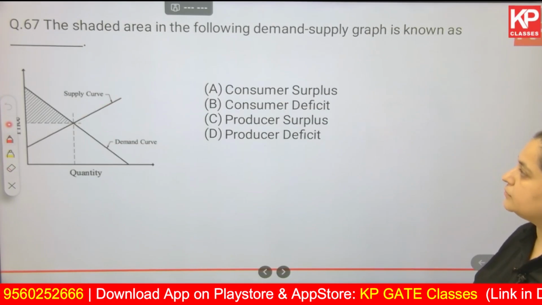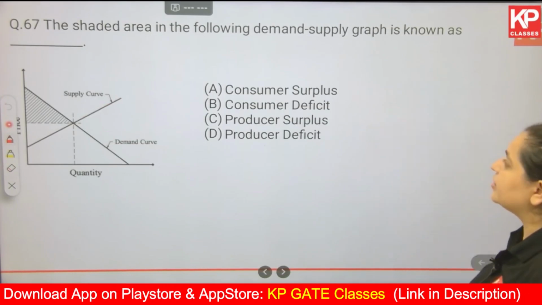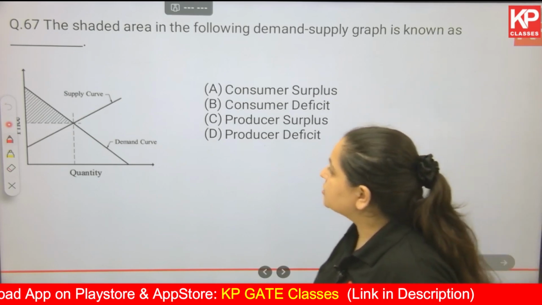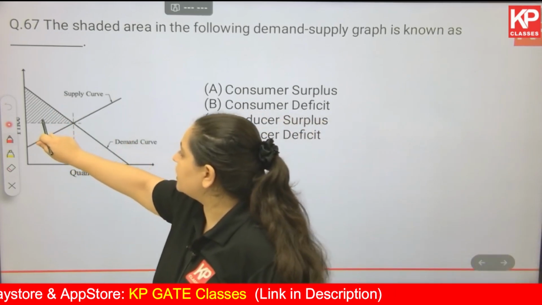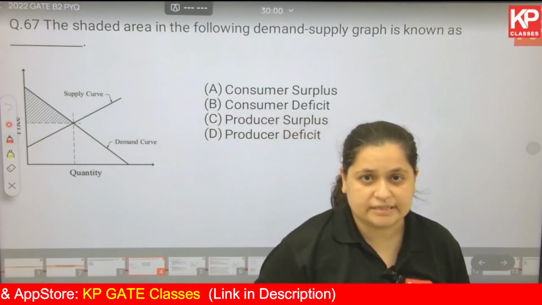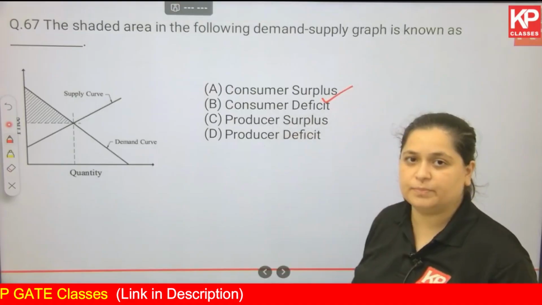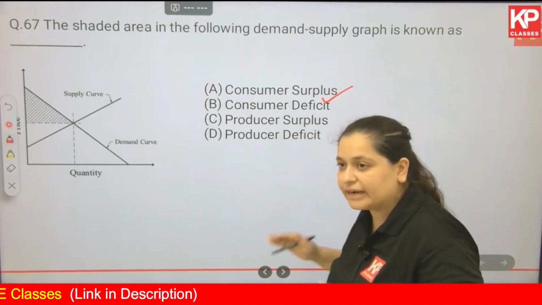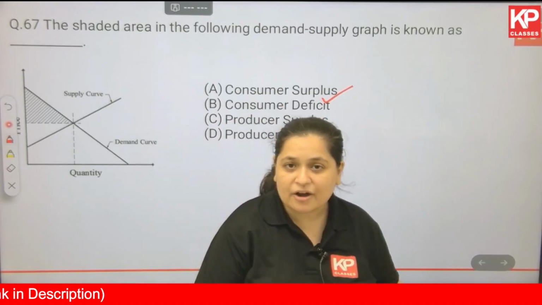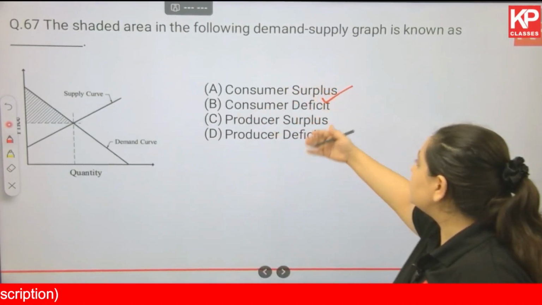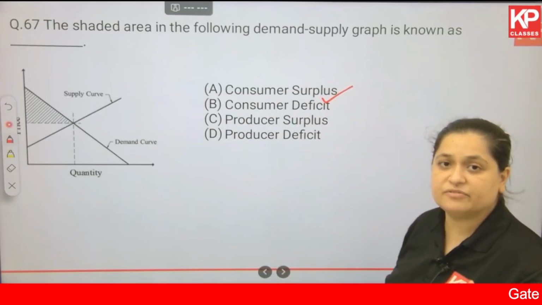Next, the shaded area in the following demand supply graph is known as what? Okay, so this is the demand supply graph that you are able to see, and you have been asked what the shaded area is. Let me tell you, the answer is consumer surplus. But that's not it. You have to understand what the supply demand graph is, what consumer surplus is, what producer surplus is, consumer deficit, producer deficit, everything.